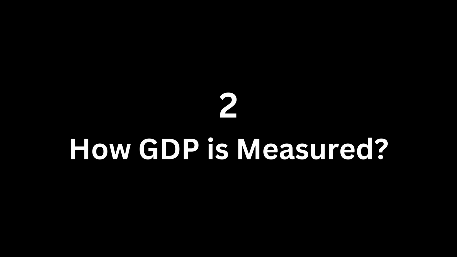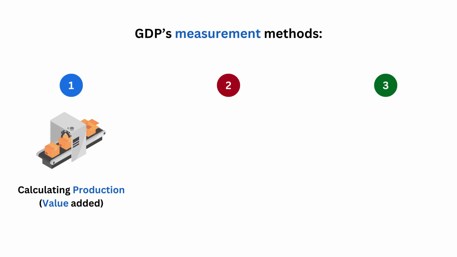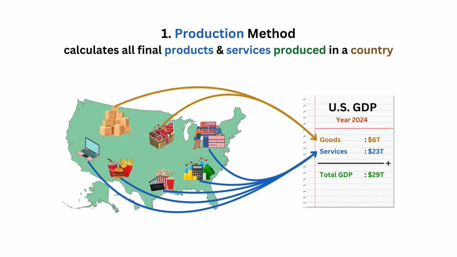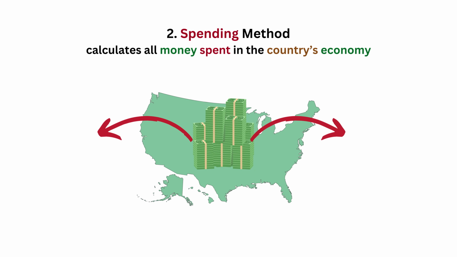Section 2. How is GDP measured? Well, GDP can be calculated using 3 methods. The first one is calculating the production. This method calculates the total value of all final products and services that are produced in the country. The second is calculating the spending. This method calculates the total value on how much money is spent in the economy.